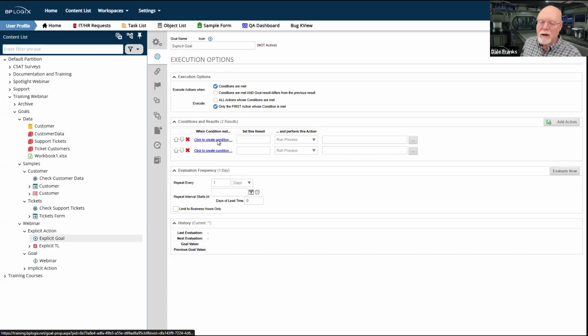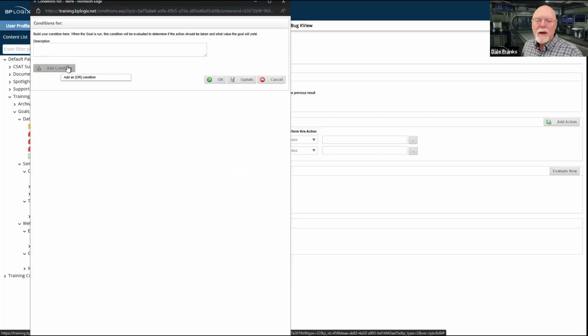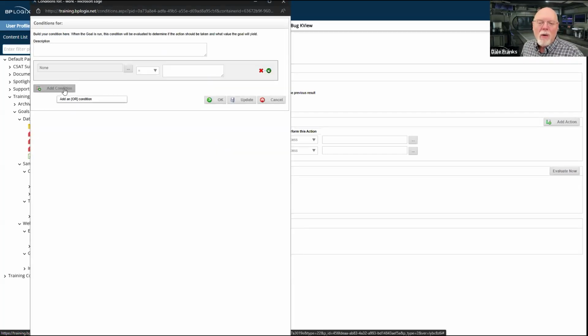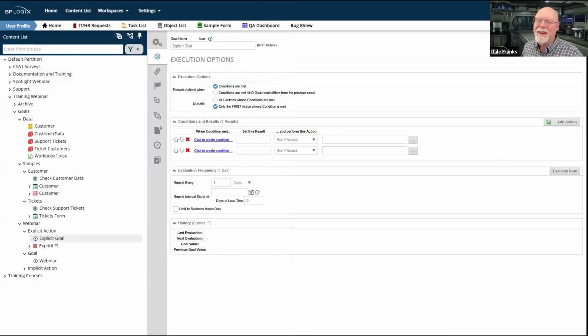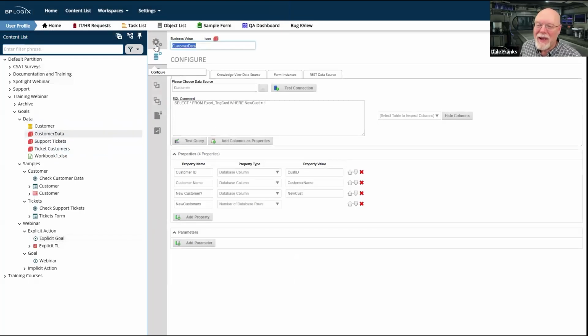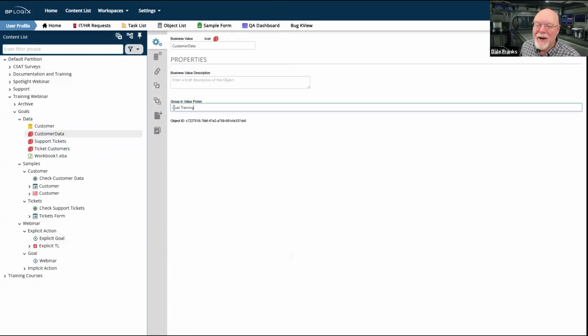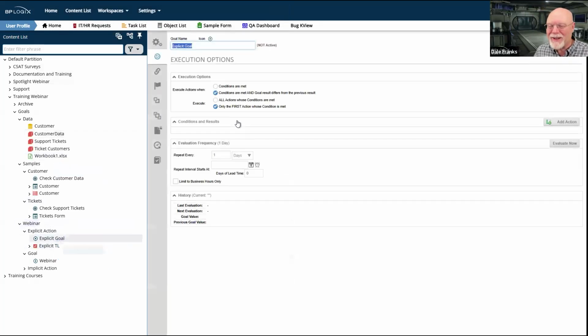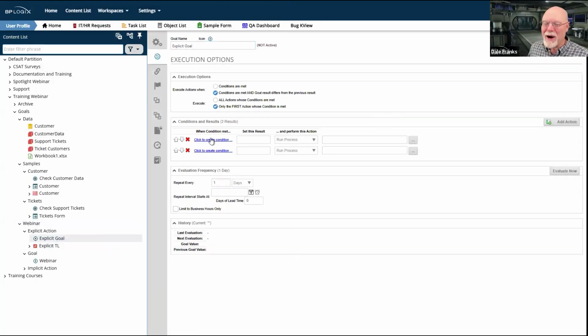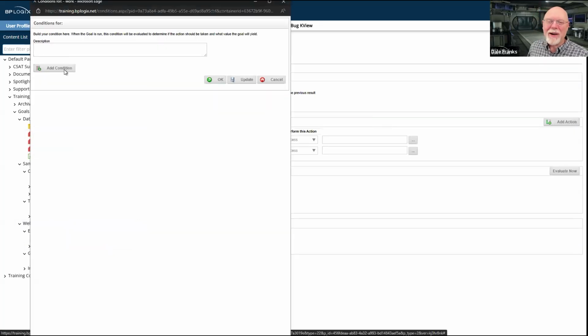So let's click to create our condition. Before I do this, I need to be sure what the goal training is, that is the group and value picker. That's going to make my life a lot easier. So let's go back to my explicit action. Let's add our 2 actions again, and we can create our condition.